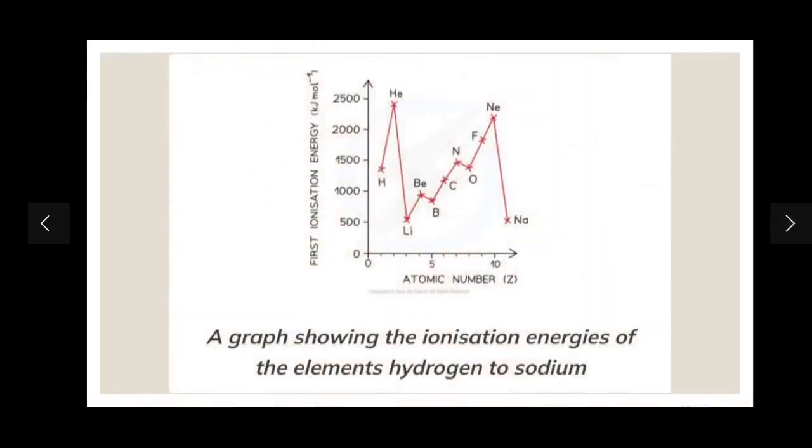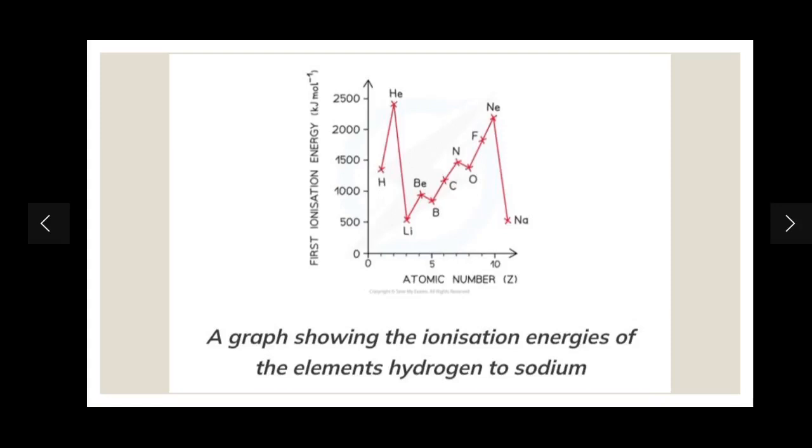Now, before we check those reasons, let's see the ionization energy of elements from hydrogen to sodium. Now this graph is not very important, but similar graphs could come in your question, and they might ask you the examples that I'm going to give you in the next slide. They might give you this type of graph and ask why the ionization energy of boron is less than beryllium. So there is a similar pattern that will be followed in your examination questions. This is just an example to explain how the questions can come in your examination paper.